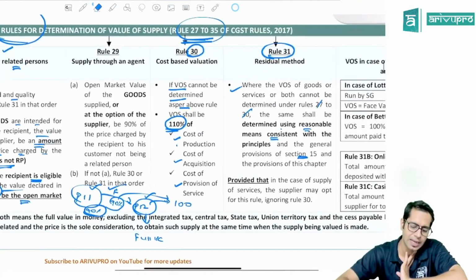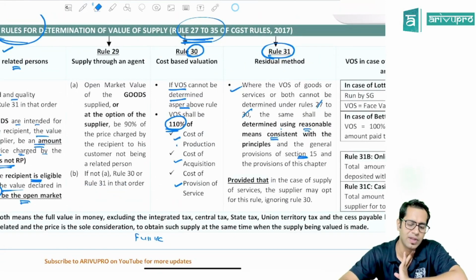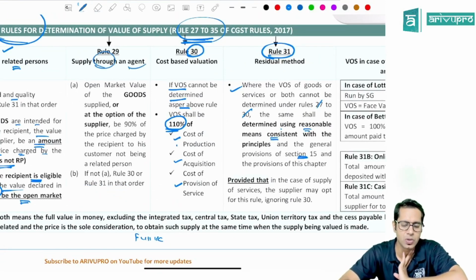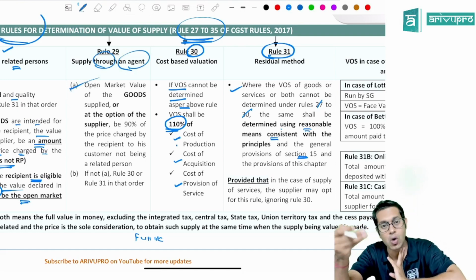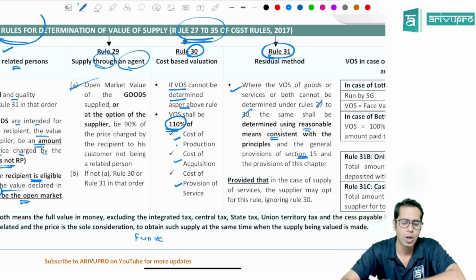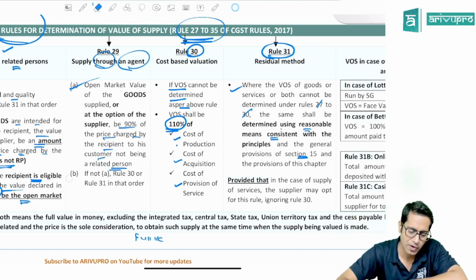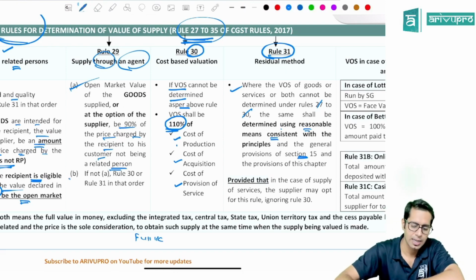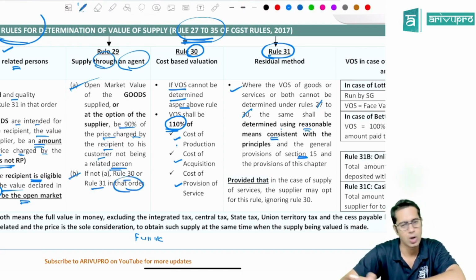Then rule number 29. Rule 29 is applicable when there is a supply made by a principal to his agent or vice versa. In such cases, the value of supply will be the open market value or 90% of the amount charged by the recipient from his customer, not being a related person. If you are not able to find the value as per this, then apply rule number 30 and 31 in that order to find the value.